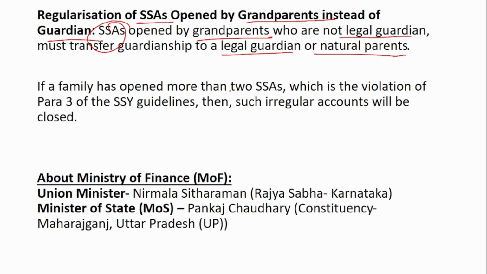So if a family has opened more than 2 SSAs, that is Sukanya Samriddhi accounts, we know that one family can have a maximum of only 2 SSAs. It cannot have more than 2. So if a family has opened more than 2 Sukanya Samriddhi accounts, which is a violation of the Sukanya Samriddhi guidelines, then such irregular accounts will be closed.